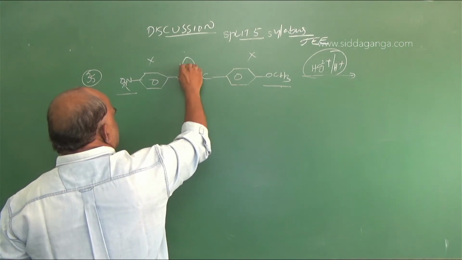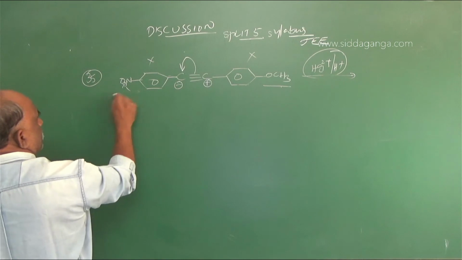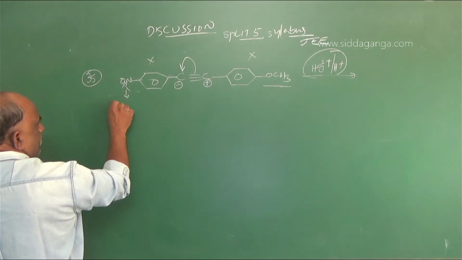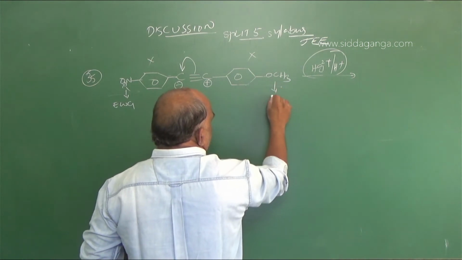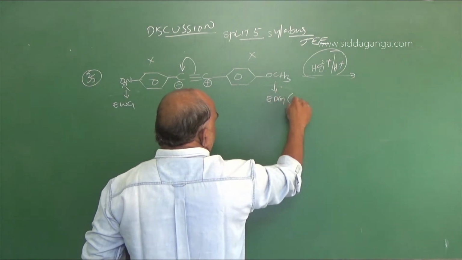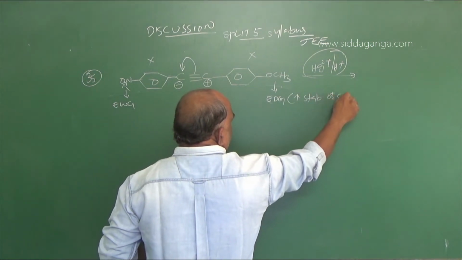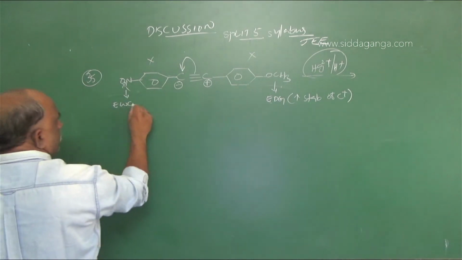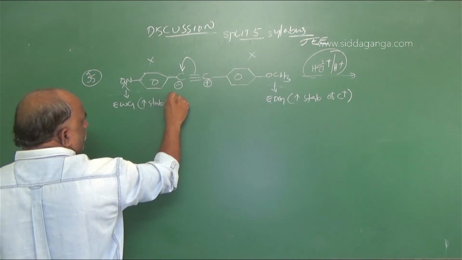Delocalization takes place like this, then this carbon is negative, this carbon is positive. It is an electron withdrawing group. This is an electron donating group. Electron donating groups increase the stability of carbocation. Here it increases the stability of C minus.